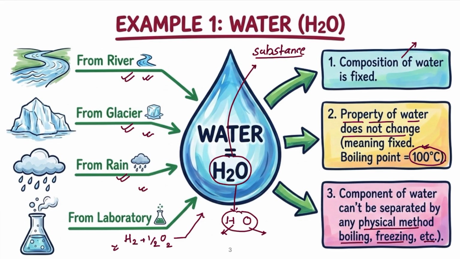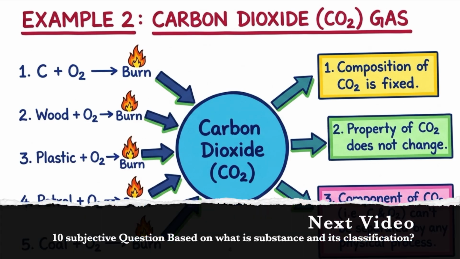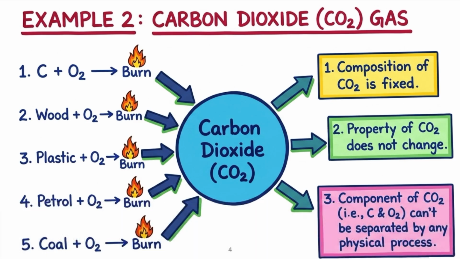Now we will try to understand the same thing with the help of the formation of carbon dioxide. In this activity, we can get carbon dioxide from different sources: by burning carbon in the presence of oxygen, by burning wood, by burning plastic, by burning petrol and by burning coal. From these five sources we are getting carbon dioxide gas. But again, when you check, the carbon dioxide gas from different sources has the same composition, that is, it is made up of carbon and oxygen, and the ratio of atoms of carbon and oxygen is 1:2. It does not depend on the nature of the source from where we are getting this carbon dioxide gas.